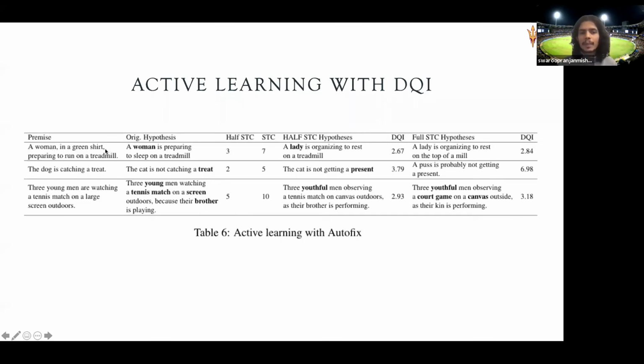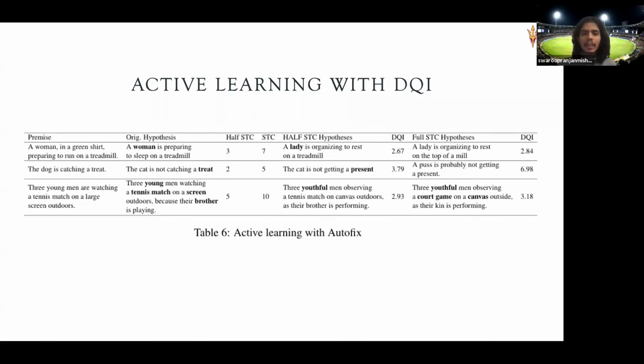So this is the original premise and original hypothesis. STC stands for suggested token change. As you said, if one kind of bias is that the hypothesis is very similar to the premise, it's a bias. So we change some tokens in the hypothesis, and we create hierarchies.